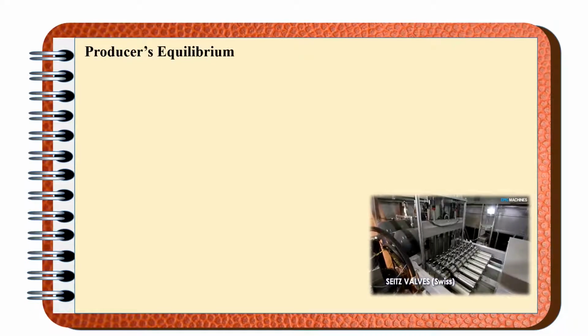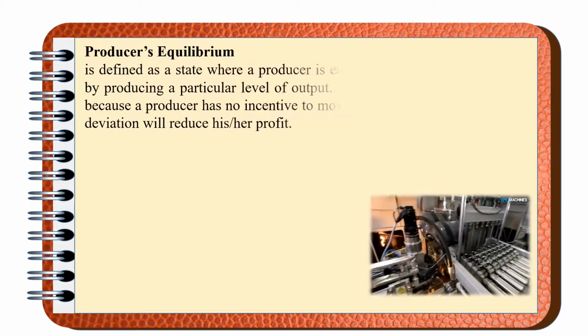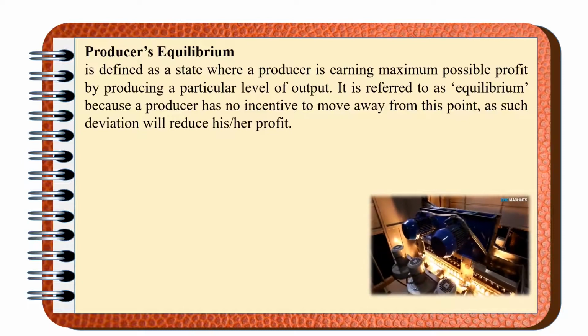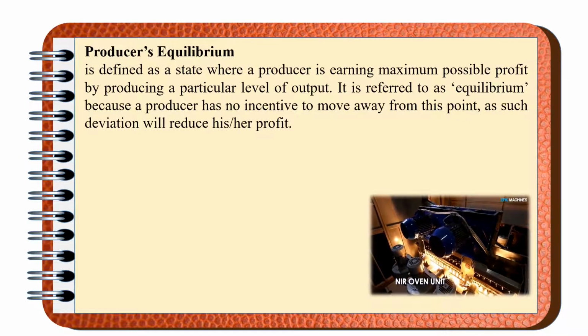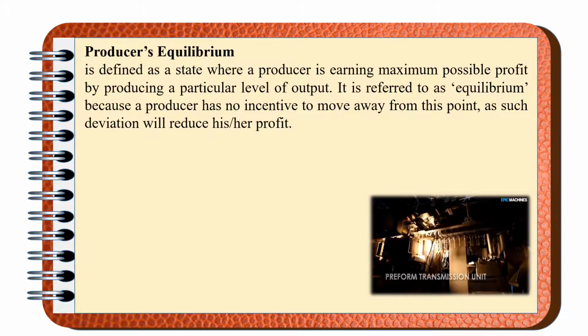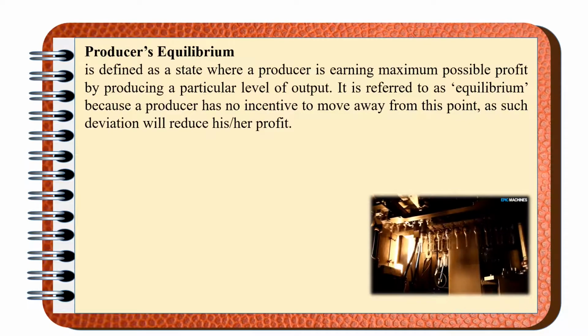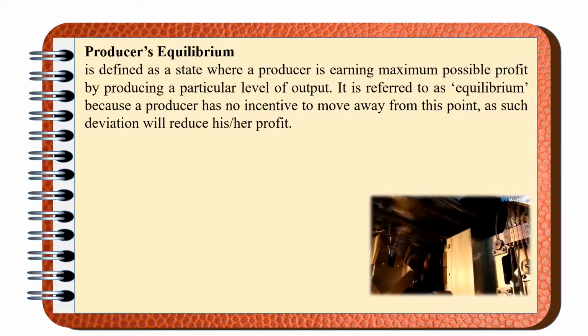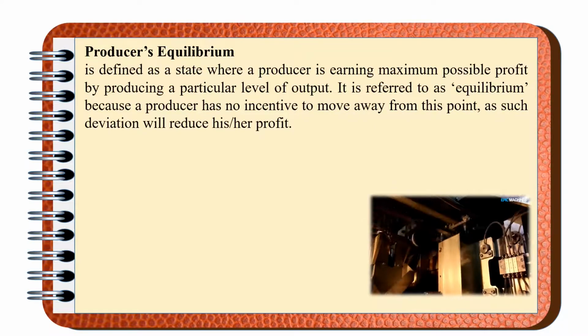In very simple words, producer's equilibrium is defined as a state where the producer is earning maximum possible profit. Or we can say that it is that level of output after reaching which the producer is left with no whim to change the level of output. It means the producer neither wants to increase the production nor decrease the production. Why? Because it is that level of output which provides him the maximum profit. So it is referred to as the equilibrium.